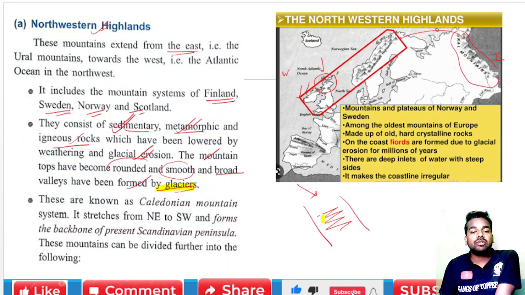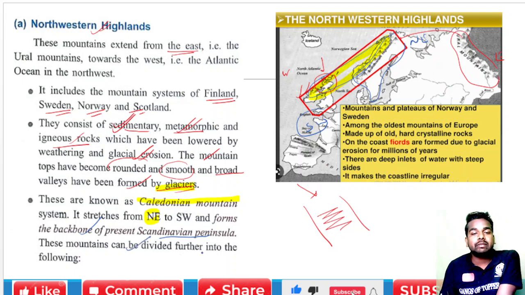These are also known as the Caledonian Mountains. So these are known as the Caledonian mountain system. It extends from the northeast to the southwest and forms the backbone of the Scandinavian Peninsula. This is the Scandinavian Peninsula, and the Caledonian Mountains form its backbone.